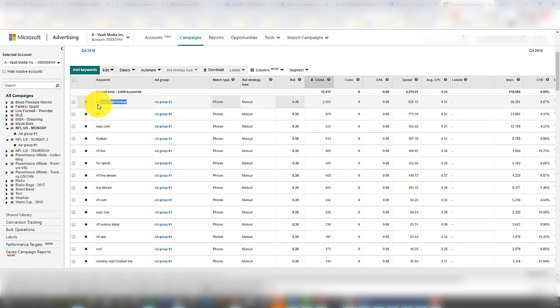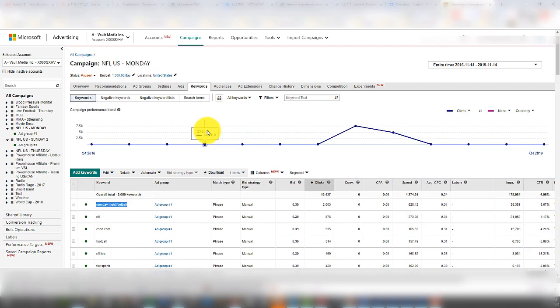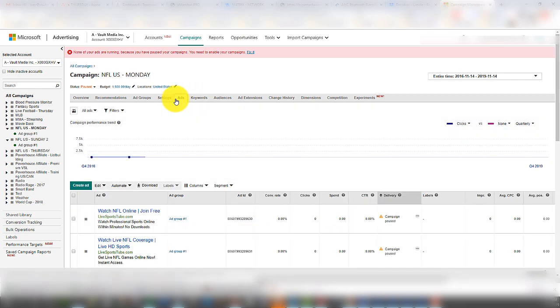If somebody's searching Monday Night Football, they're likely looking for data or the stats of the games. If you can get an ad up in front of them quickly that says something like watch NFL online, join free, then you're going to get some really highly engaged users. That's the idea when I'm setting up this new campaign: I'm going to try and get people that are highly engaged. So what I want to do here is target first the Black Friday craze, and then I'm also going to target the Q4 gift buying ideas for dad, for mom, for my brother, whatever. I'm going to target that in my ad groups.